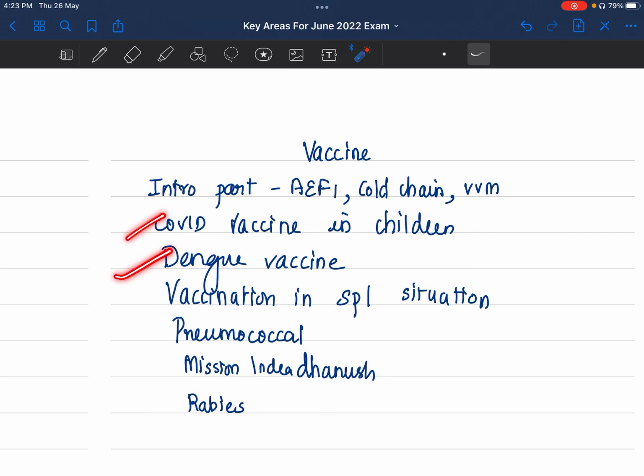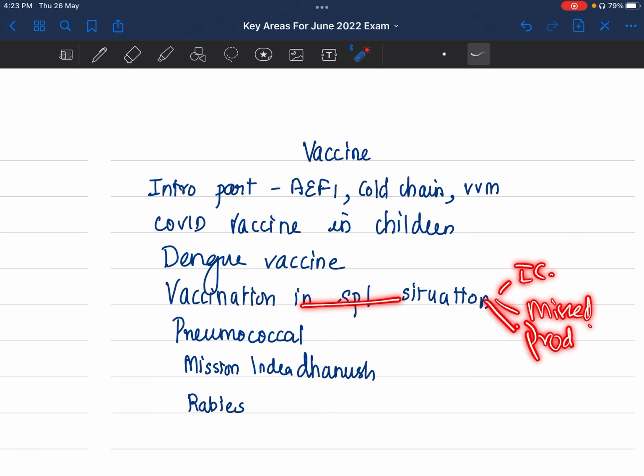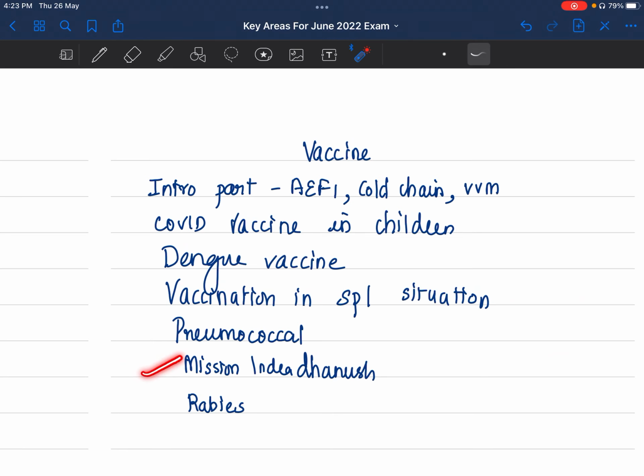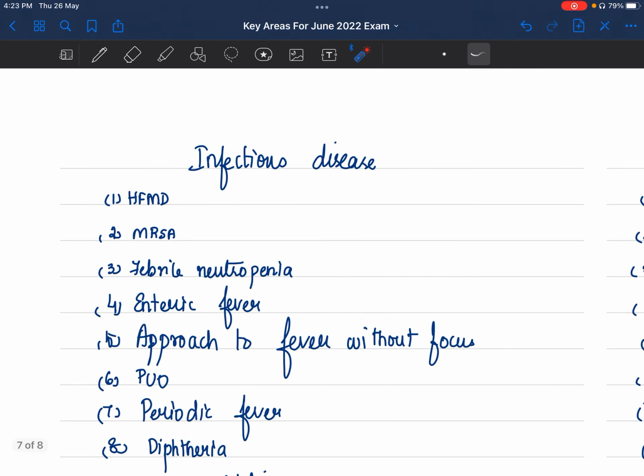COVID vaccines, read. Dengue vaccine, malaria vaccine, those are all recent ones, so read up what it is. Vaccination in special situations will be immunocompromised state or missed vaccination, or if they have received any blood products, what are you going to do? Pneumococcal vaccine, rabies, Mission Indradhanush.